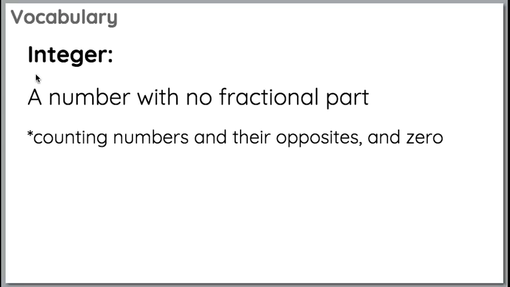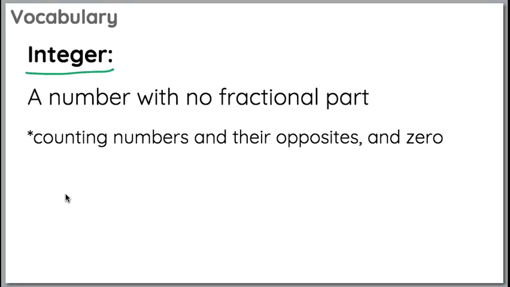So an integer is a number with no fractional part. Counting numbers and their opposites and 0. So where it says no fractional part, that means the denominator would be 1. Okay. If you have 1/2, that's a fractional part. So we're looking at counting numbers like 1, 2, 3, 4, and the opposites, and 0.